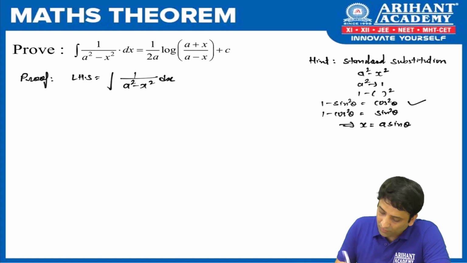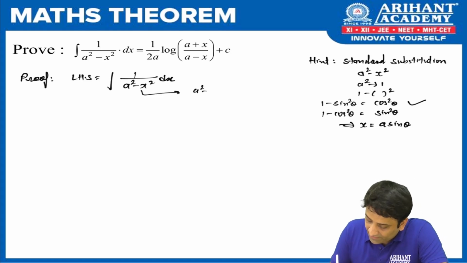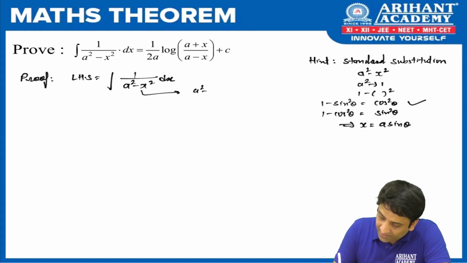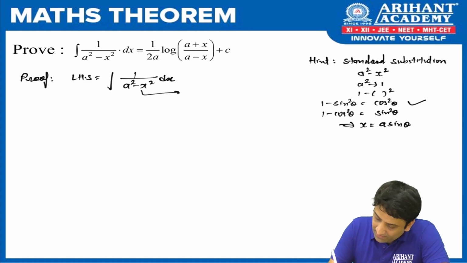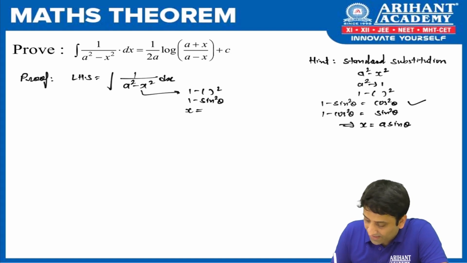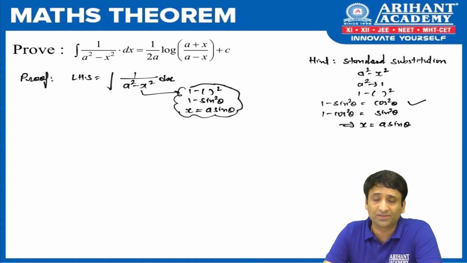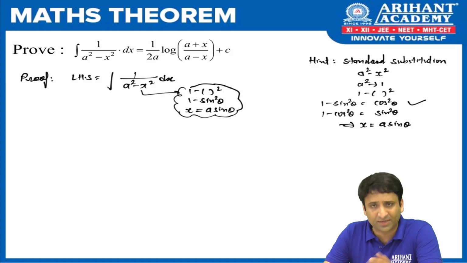Chalo. Now let us again revise. I want to decide which substitution I should go for. What I am finding here is a square minus x square. In place of a square, what do we look for? 1. Sorry, 1 minus something square. And 1 minus something square means which formula? 1 minus sine square theta. That is how we come to the idea that I should replace x with a sine theta. I am sure if you understand this a little, you won't have problems in normal sums based on standard substitution. There is no need to memorize the standard substitution. You can do it on the spot.